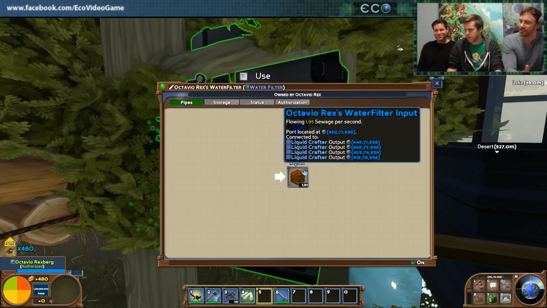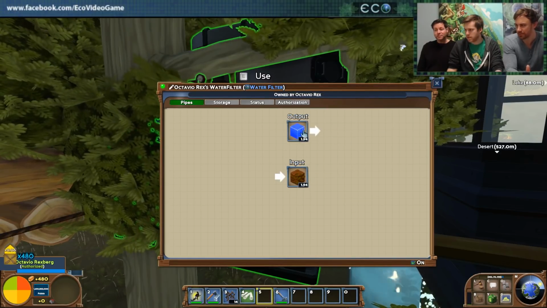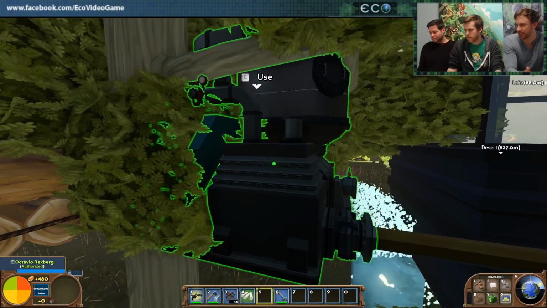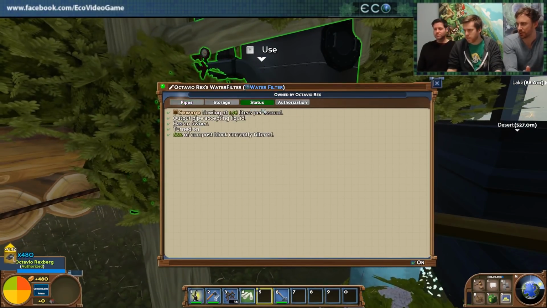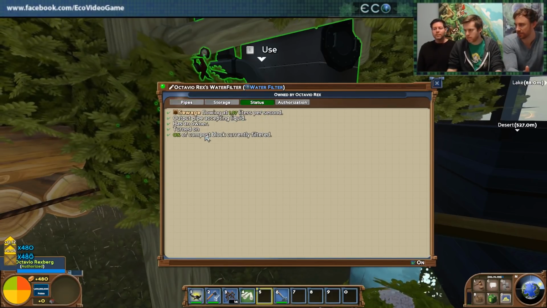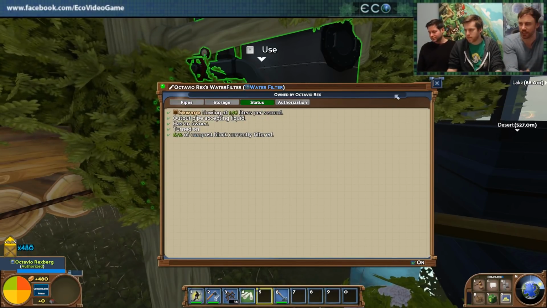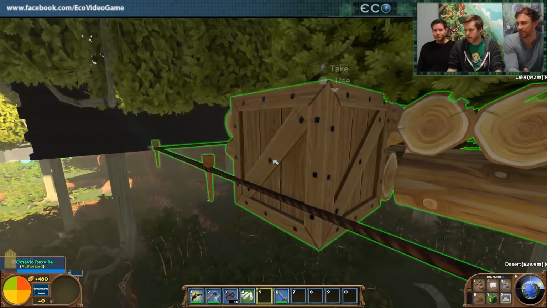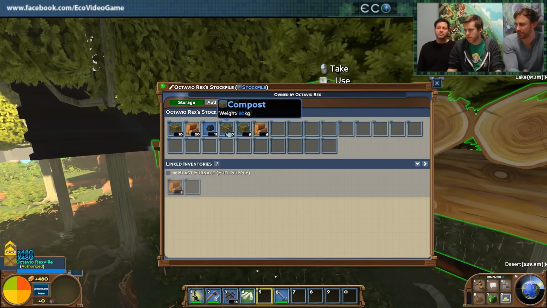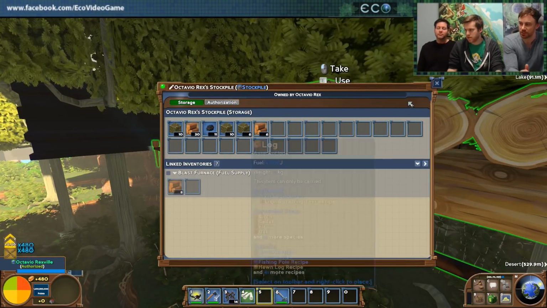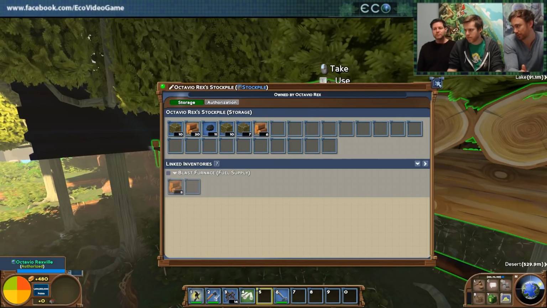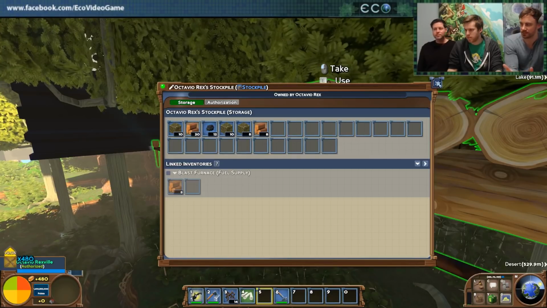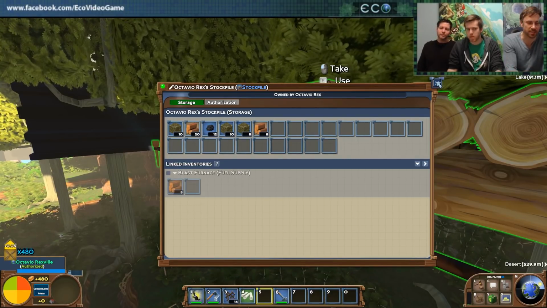And here's a water filter that's spawned inside of this tree right now. You can see that it's inputting sewage and outputting water. If you go to the status tab on that, this filter is actually pulling the sewage out and building compost blocks in that stockpile, and those are like polluting blocks inside of there. Eventually that'll fill up and stop the water filter and you get these compost blocks, which you'll be able to use for fertilizer eventually, probably not for 8.0, but that's something we're planning to do, so that you can turn this waste into a positive. This is a good example of recycling we were chatting about earlier.